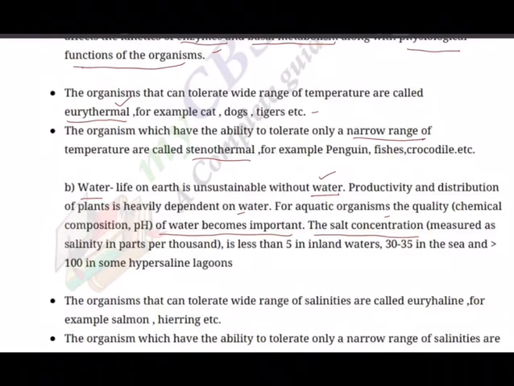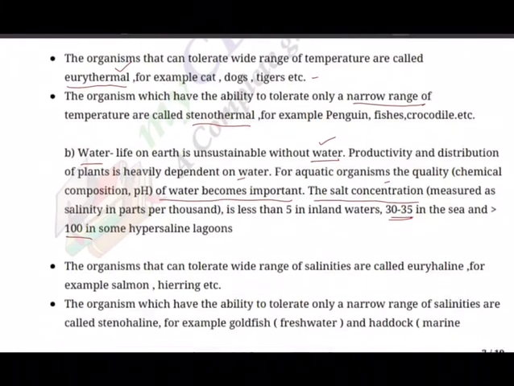So they will get adjusted only to that salt concentration. Otherwise, osmosis, either exosmosis or endosmosis, results in the death of the organisms. So the salt concentration is less than 5 in inland waters, 30 to 35, look at that, in the sea, and 100 in some hypersaline lagoons.